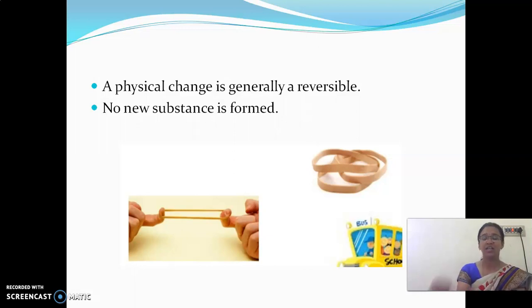Look at here. While I am stretching a rubber band, are any new substances formed? No. It is able to regain its original position and original shape. This type of change is called a physical change, and in a physical change, no new substance is formed.